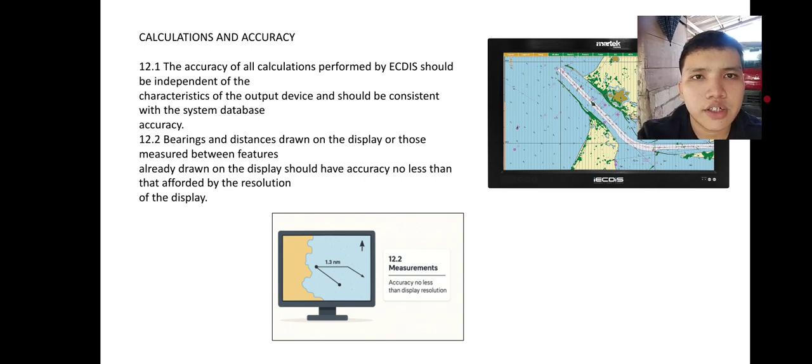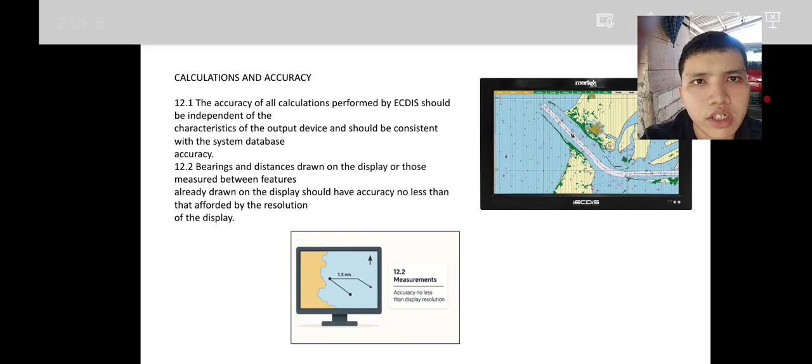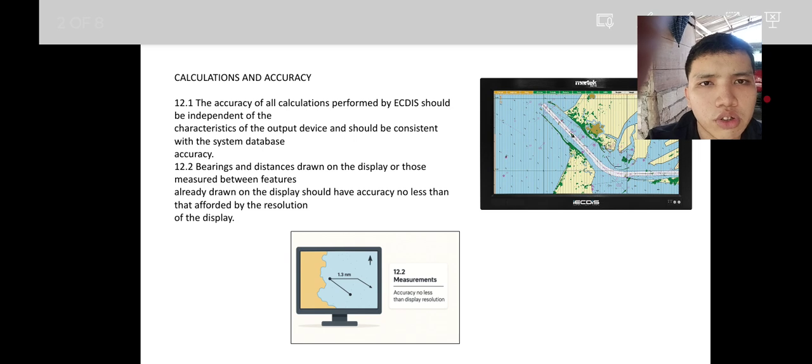And then another performance standard: the bearing and distance drawn on the display or those measured between features already drawn on a display should have accuracy no less than that afforded by the resolution of the display.